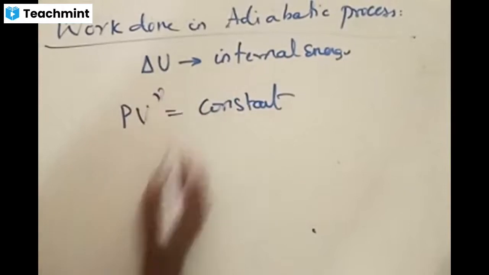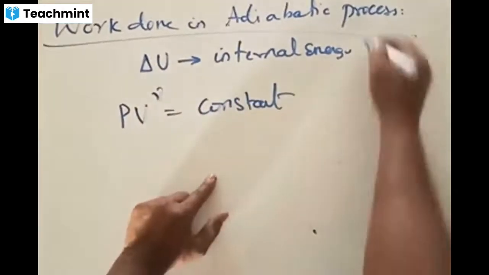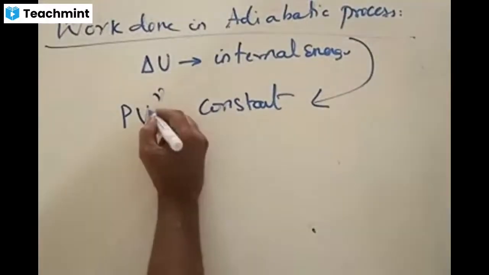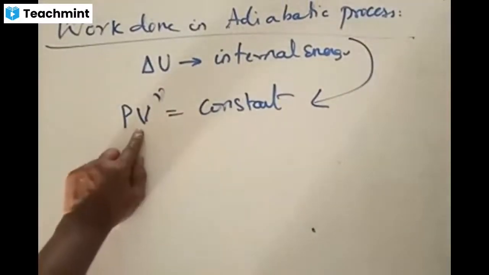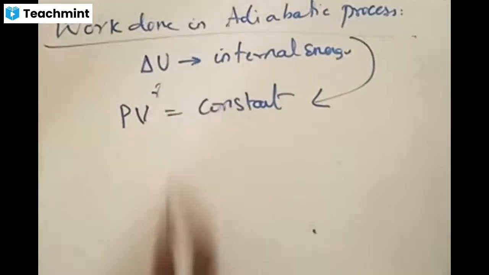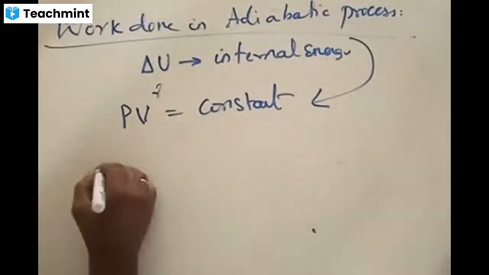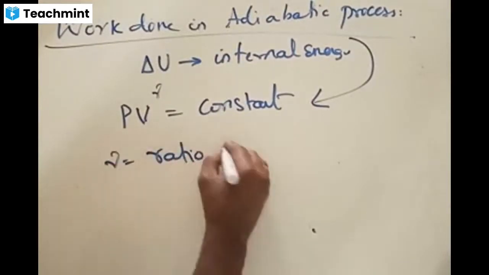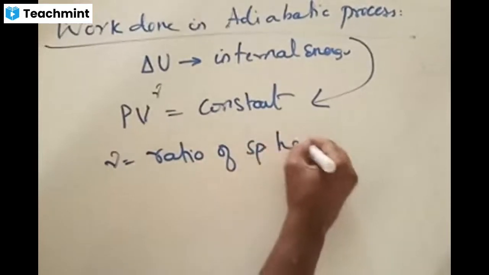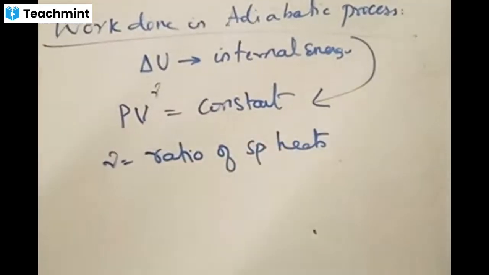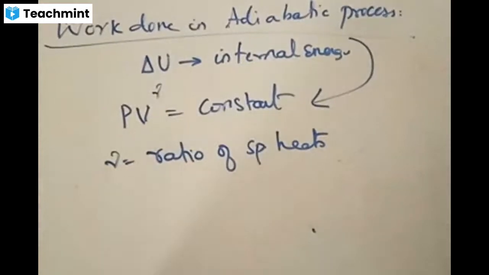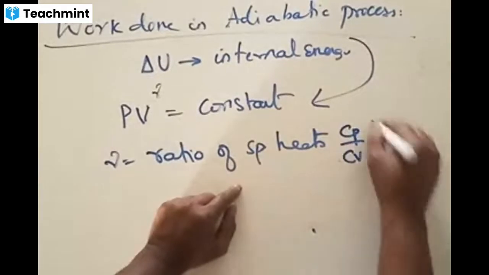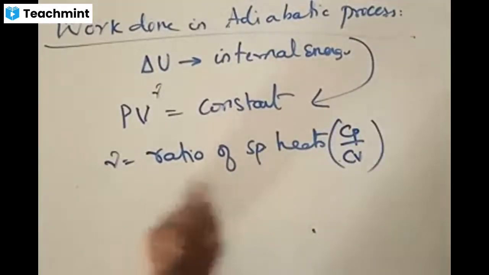This is new to us, not known earlier. The adiabatic process is given by the equation PV to the power gamma is equal to a constant. What is that? Pressure into volume to the power of gamma is constant, where gamma is called the ratio of specific heats. We'll talk about this gamma factor in our next chapter or higher classes. Just remember that gamma is defined as the ratio of Cp by Cv. It is a ratio of specific heats.